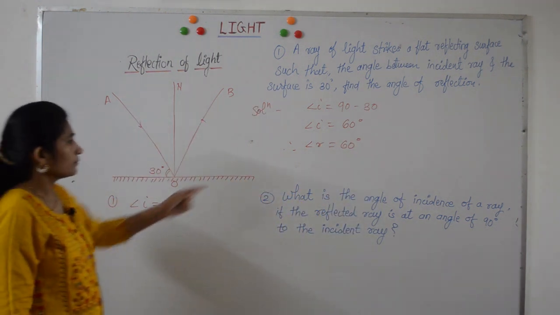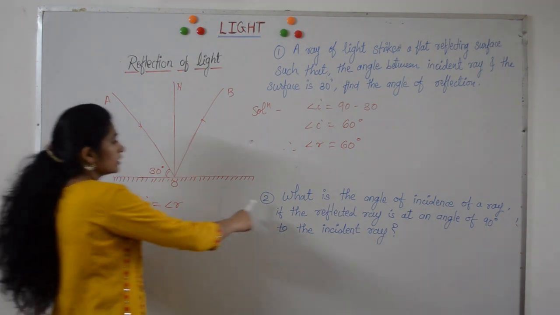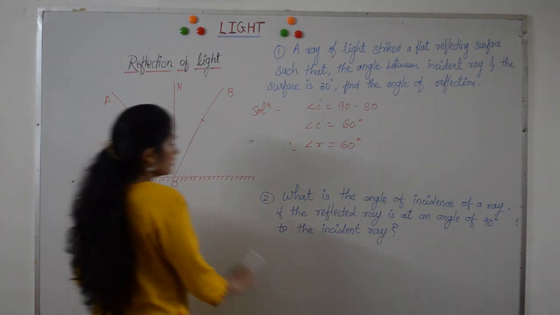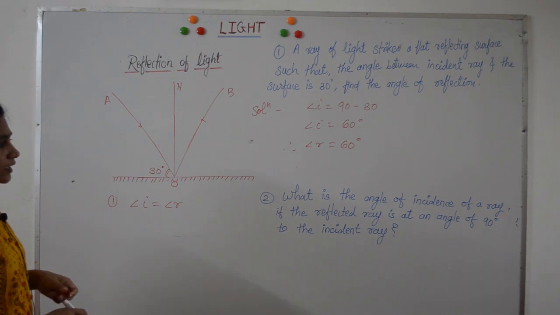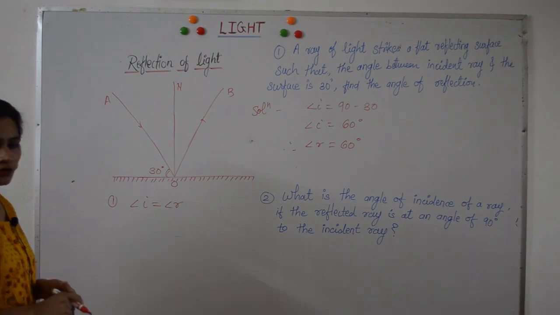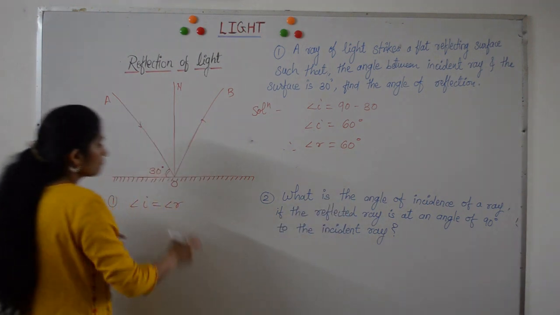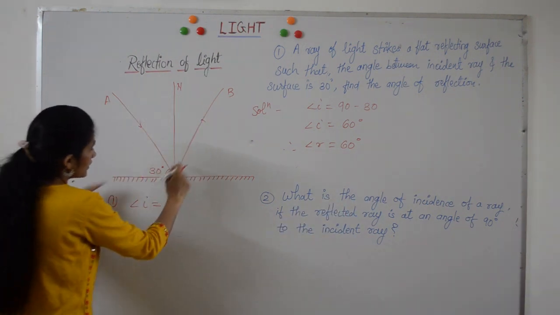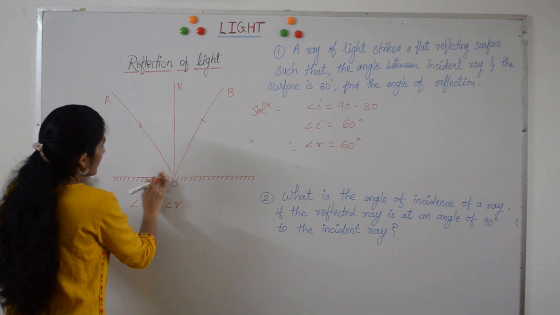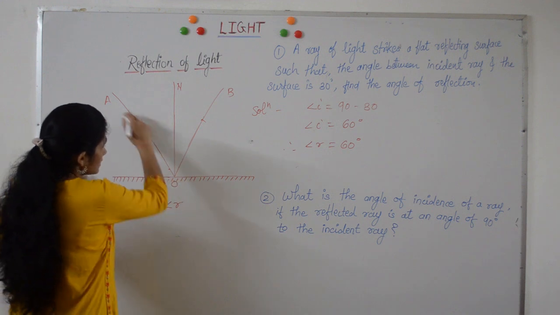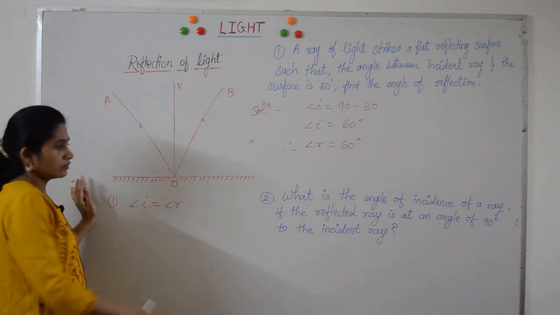Next example: what is the angle of incidence of a ray if the reflected ray is at an angle of 90 degrees to the incident ray? In this example, the angle between the incident ray and the reflected ray is given.